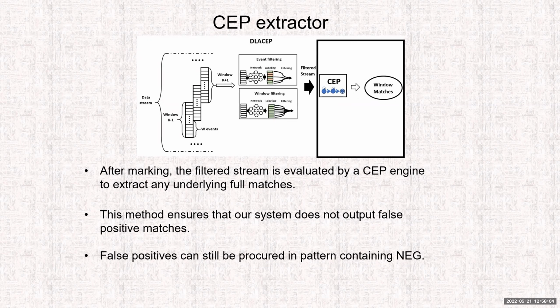We do not have false positive matches, meaning all our matches are correct, but we can, of course, miss some matches in case the network wrongfully filtered out events. However, in the case of negation, we can have false positives, because if our network wrongfully filtered out some events, then the complex event processing engine, when it works on the filtered stream, can accidentally output a false positive match in the case of negation.